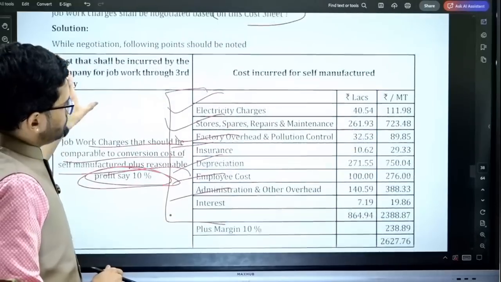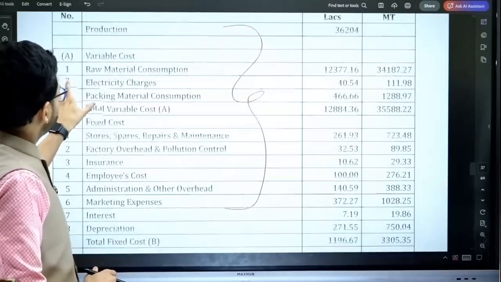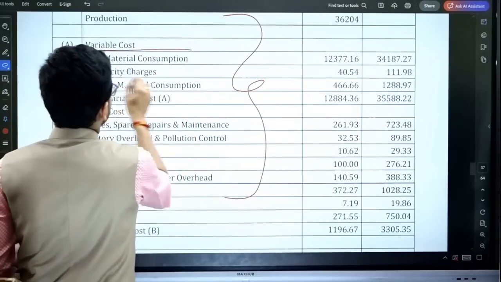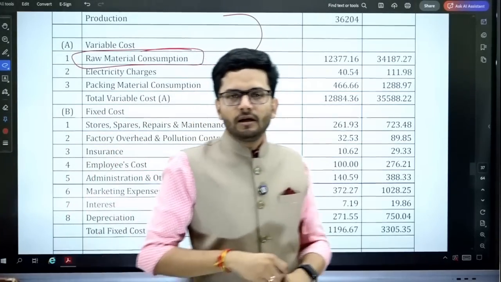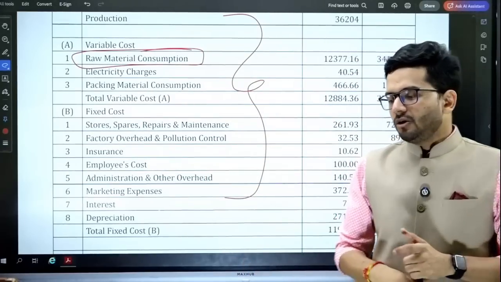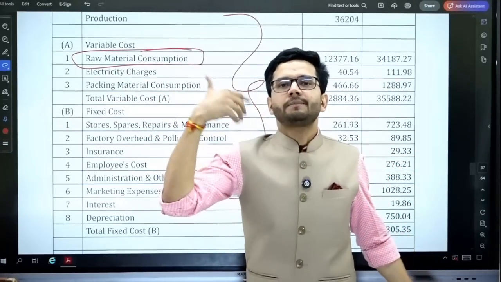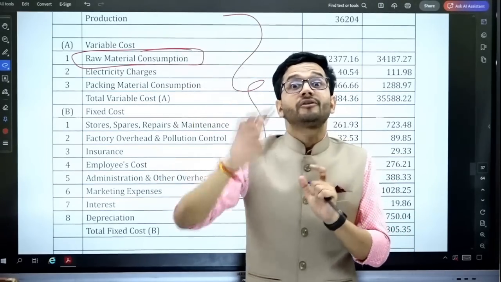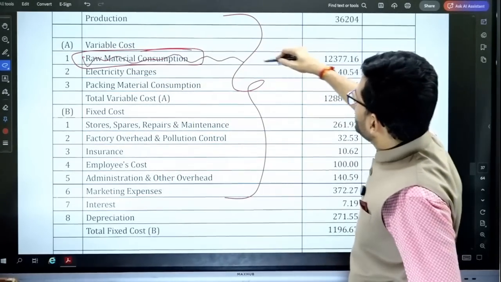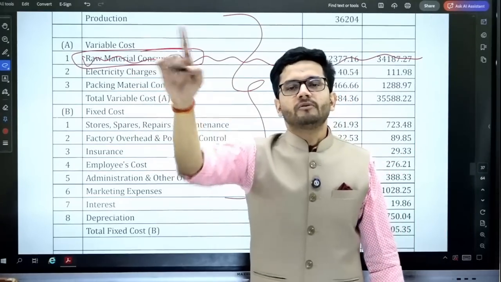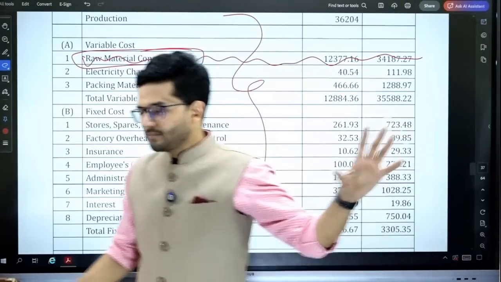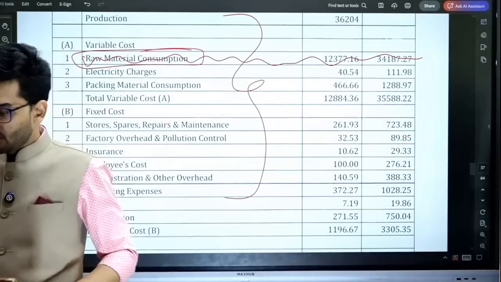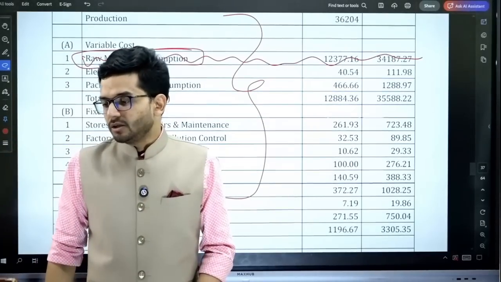Okay. So, electricity charges are included. Raw material consumption is not included because raw material will be supplied by you, the supplier. Raw material will not be bought by that particular job worker. You will be supplying the raw material. Therefore, we have excluded the raw material cost. Raw material consumption will not be there in this job work. So the cost which we have excluded, we'll ask him to give us a quotation without that cost.